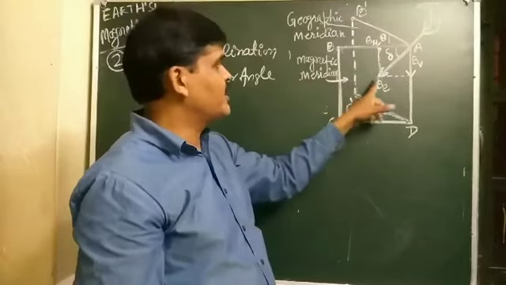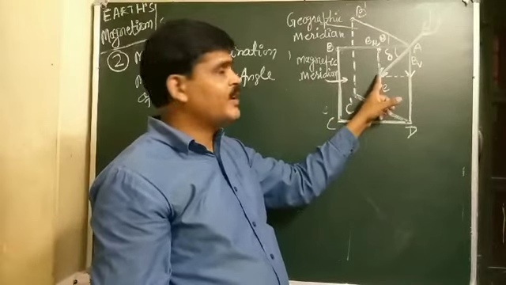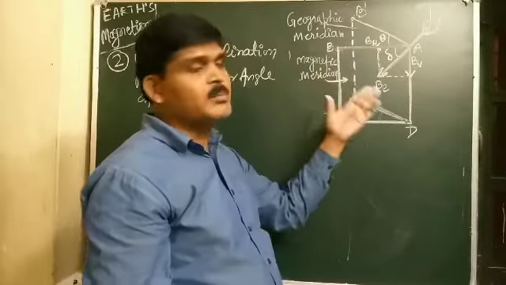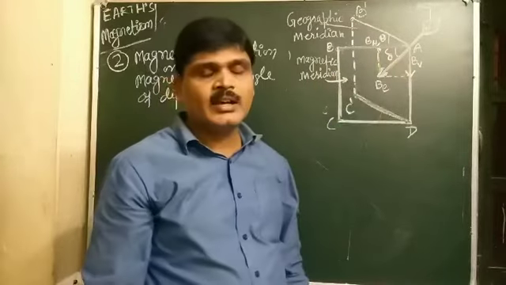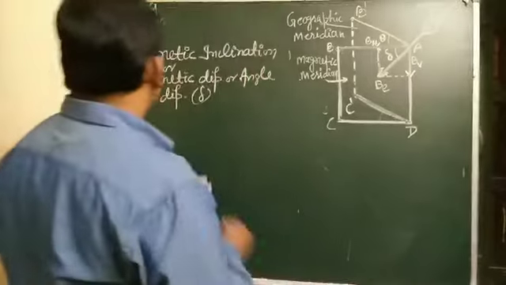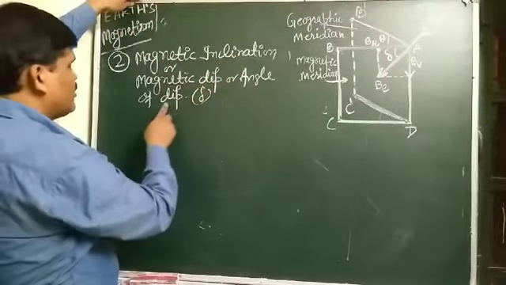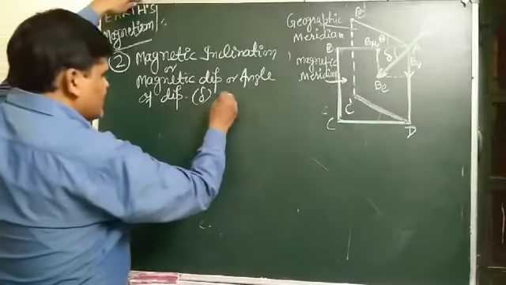Magnetic meridian. It means B makes an angle with the horizontal direction in the magnetic meridian. This is known as what? Angle of dip.